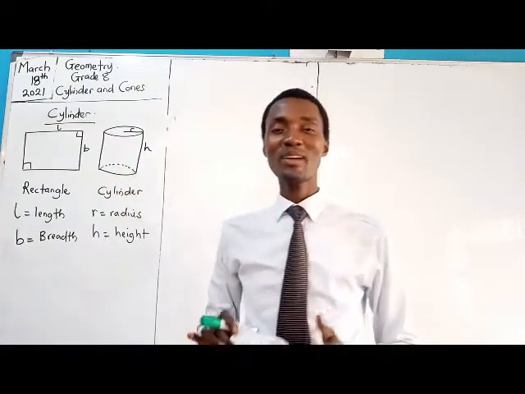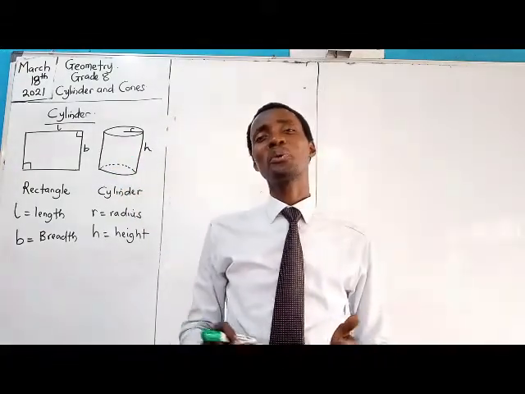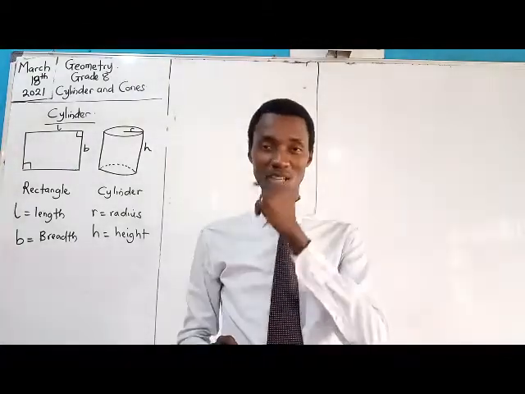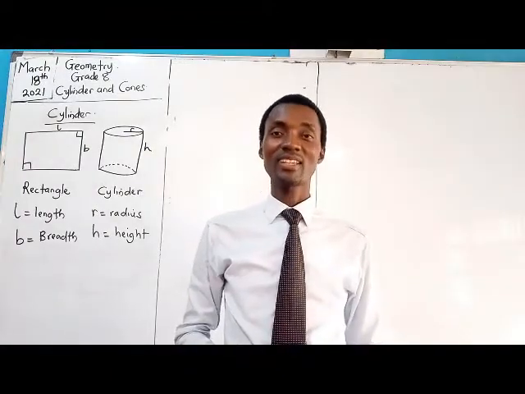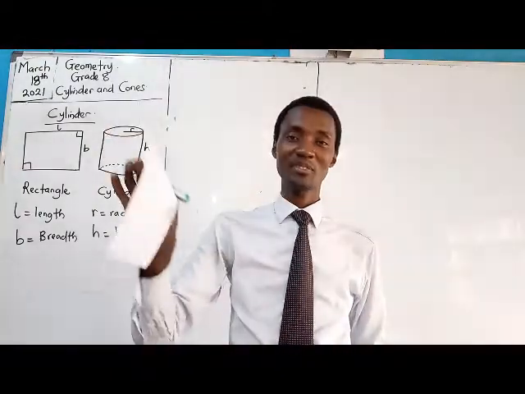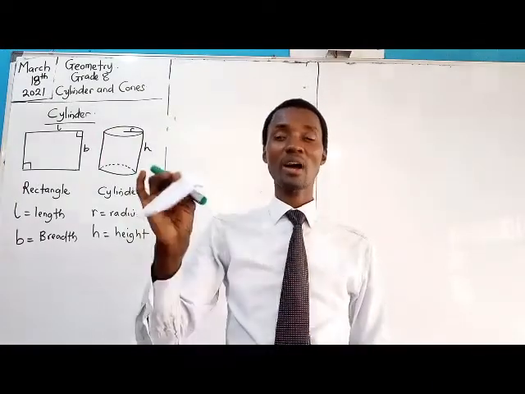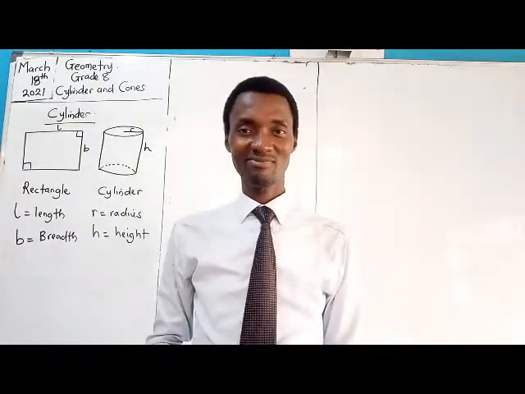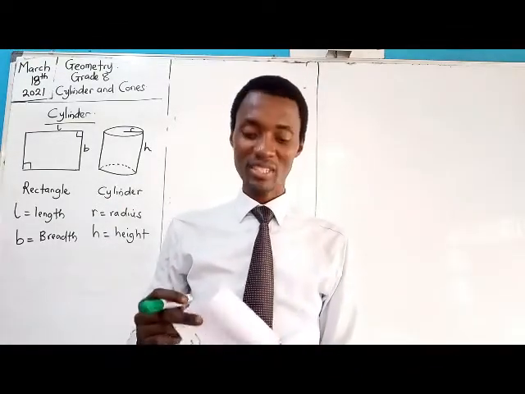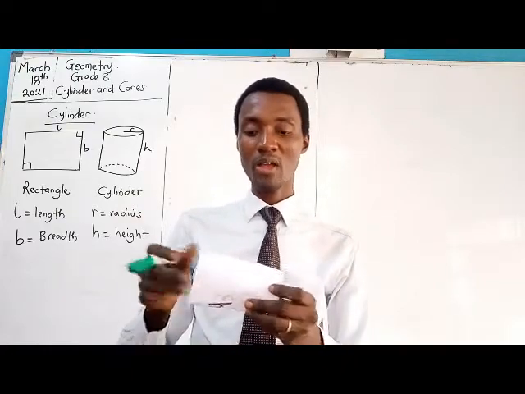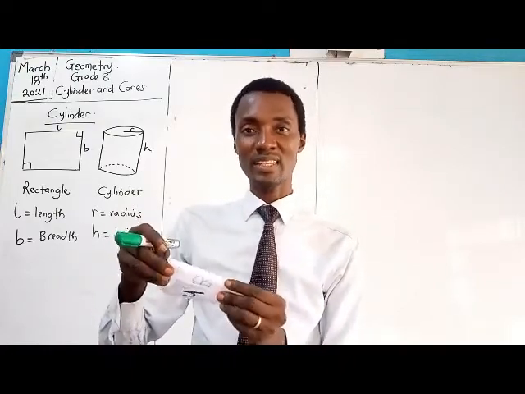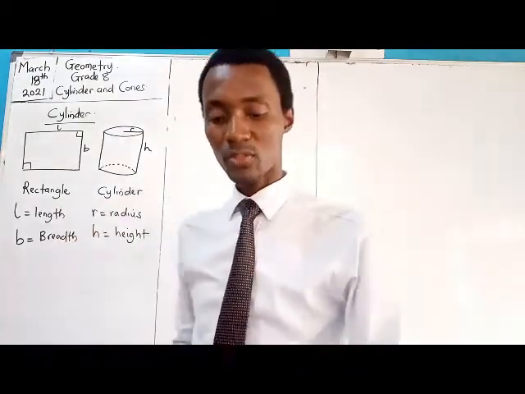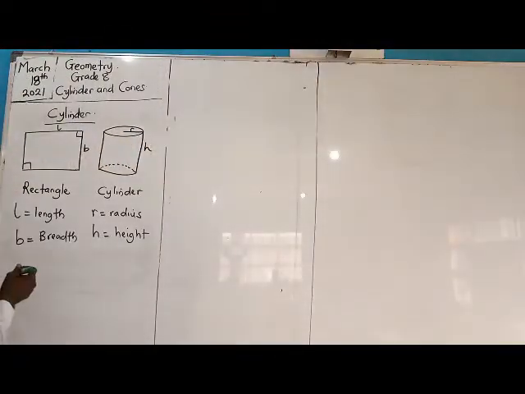So this geometry is my favorite aspect because I don't need to memorize any formula. In fact, the greatest mistake you would make in an exam is to give me a sheet of paper for geometry. With just this paper, I'll be able to generate any formula at all. So that's why we're going to be using this approach. So when you fold this paper, what you obtain is a cylinder, the curved surface of the cylinder. Exactly. Alright, so we will go straight to the board and make a statement.